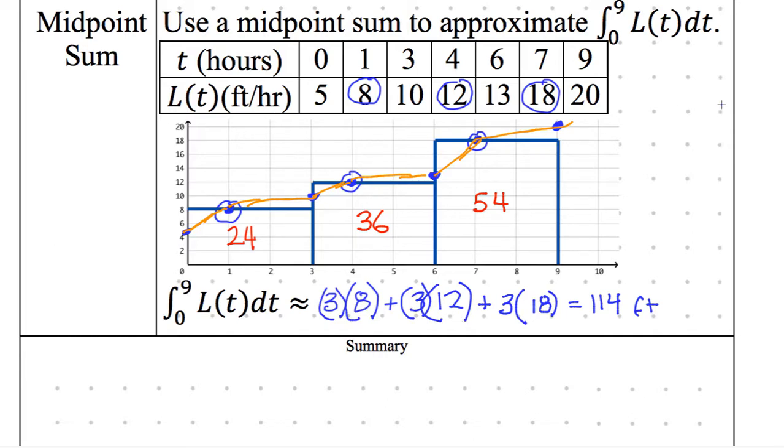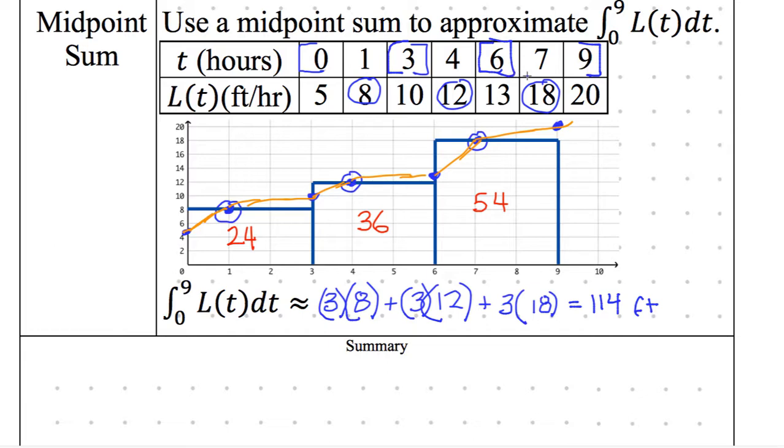And you can get there because what were we really doing? We're doing 0 and 3. 3 minus 0 is 3. That's where the base came from, times the middle point. Then for this one, we did 7 minus 4. 7 minus 4 was 3. And then the height was this middle height. It's somewhere in the middle. Then 3 and 6. 6 minus 3 is 3, and then 12. And then finally, 6 and 9. 9 minus 6 is 3 times the middle point of 18. So that's what it looks like in terms of the table. You do the sides and then do the middle. Sides, middle, sides, middle. You have to subtract the sides.